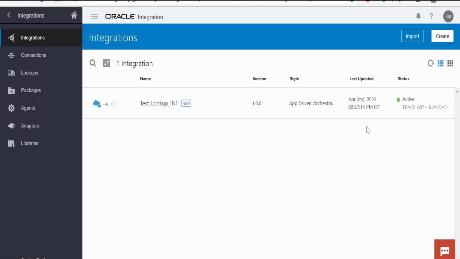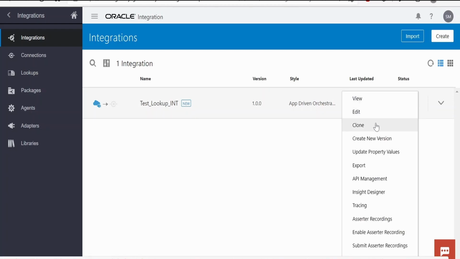In this class, we will learn how to clone an integration. Suppose there is a requirement to build an exactly similar integration for another use case. At that time, we don't want to spend much of the time in building integration from scratch. So what we'll do is, there is already an integration with name test lookup int. What we have to do is we have to go to actions, click on clone